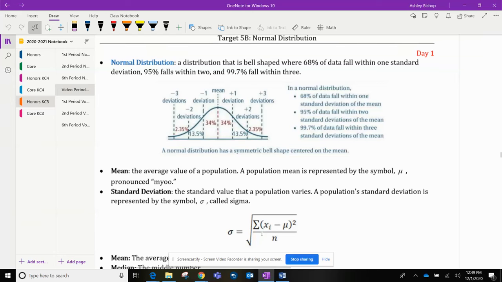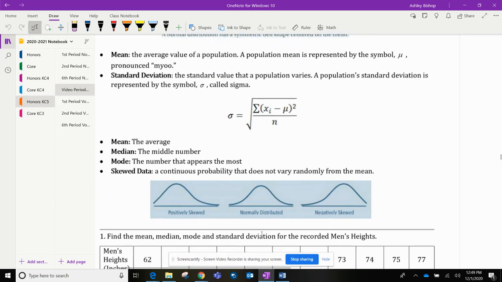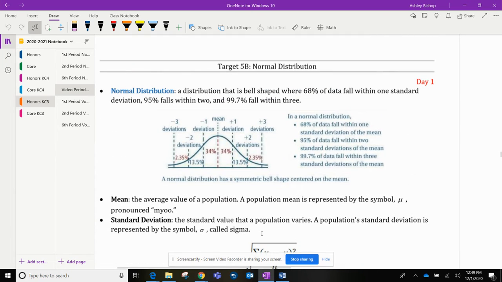Hi everyone, we are going to start with Target B today, and we are going to be on page 13. And I do think you'll really enjoy Target B because it is a lot of routine stuff. So if you can do it one time with the correct steps, I think you'll be just fine for the rest of them. But for Target B, we're going to start slow with going over a few things that you